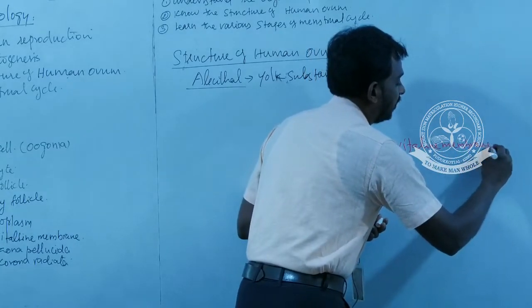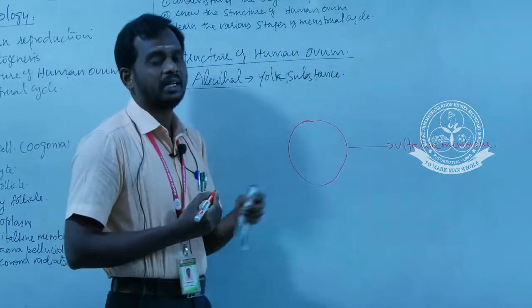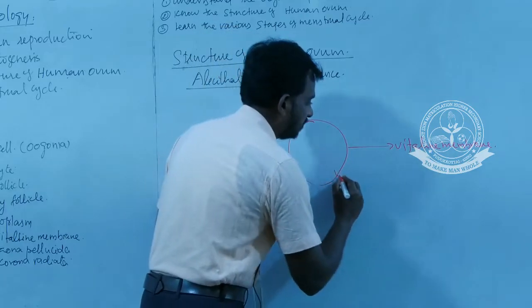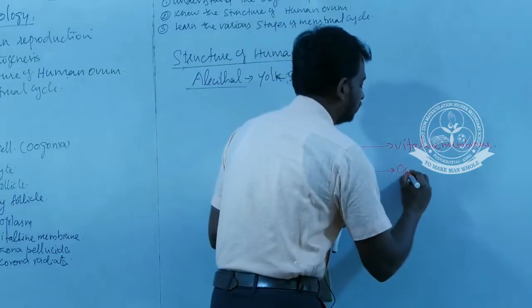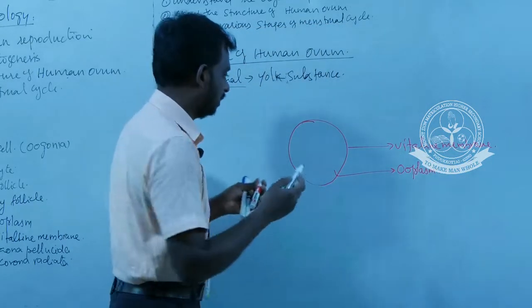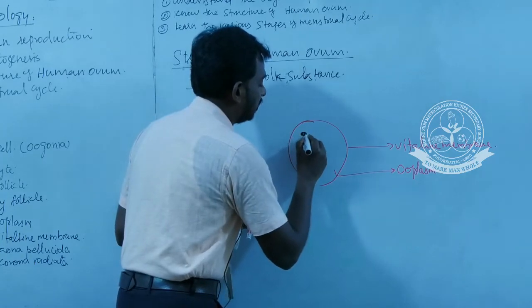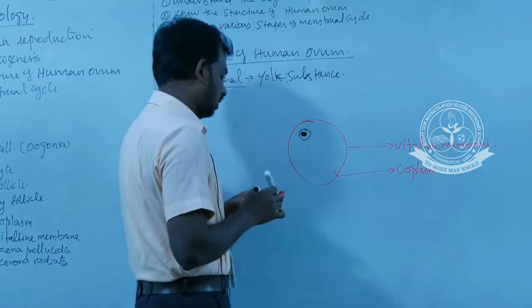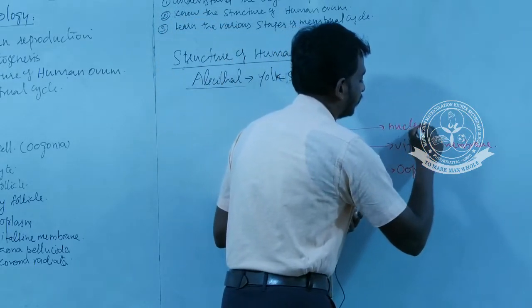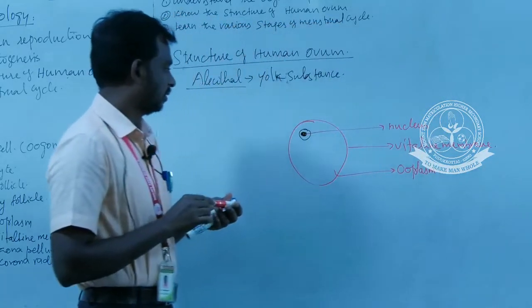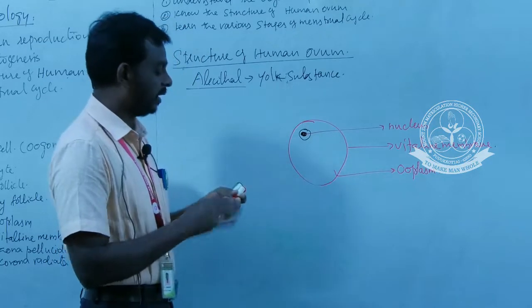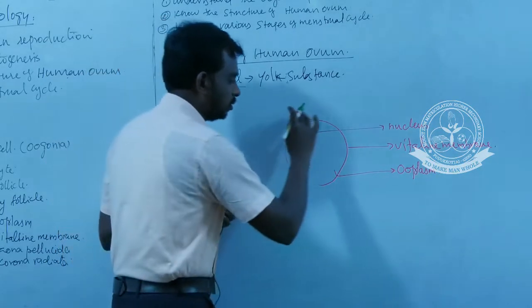Vitelline membrane, this is a membrane which surrounds the egg, and this part is filled with the cytoplasmic substance. The cytoplasmic substance of the egg is called ooplasm. Here the nucleus is located, surrounded by a germinal vesicle. This is the vitelline membrane, followed by one more membrane which also surrounds the